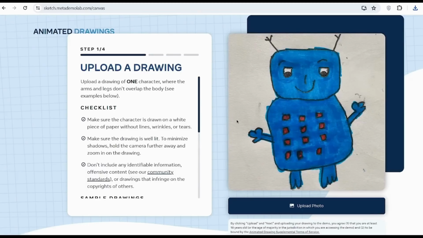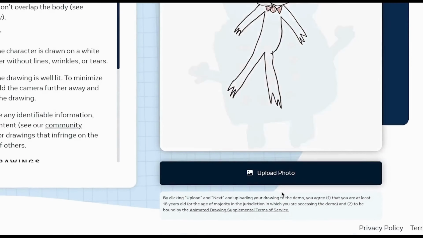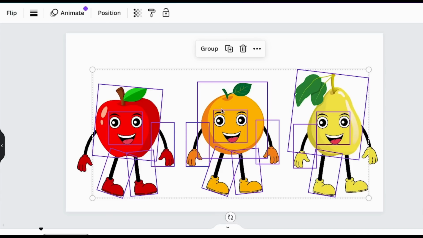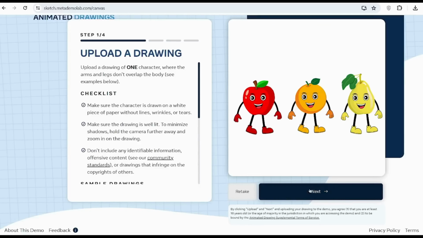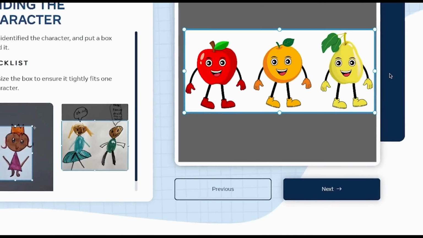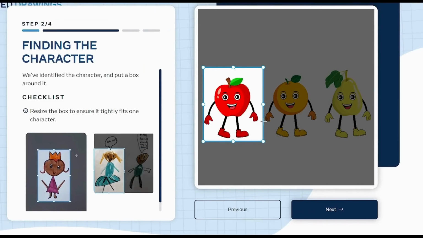Now, Animated Drawings is going to take you to this page, and on this page over here where it says Upload Photo, you want to upload the photo of the characters that we just downloaded from Canva. From here, you want to click Next, and then it's going to take you to this page where you now need to select one character. So we're going to just adjust these lines and select our apple and then hit Next.